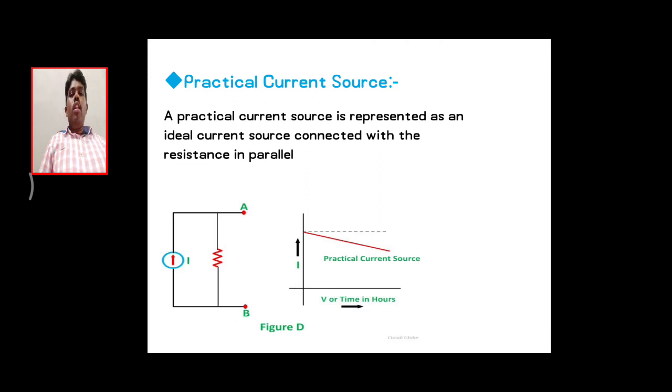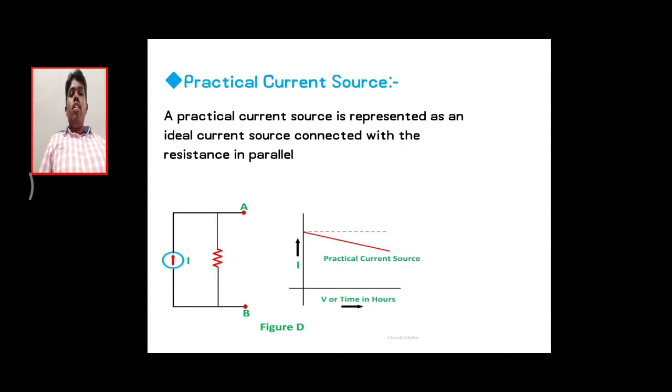Coming to the practical current source, the practical current source has a highest value of internal resistance. That's why the current source sends a specified value of current to the load terminal. Here the load voltage variation is considerable. A practical current source is a current source which delivers a specified level of current to the load with respect to the load voltage variation.